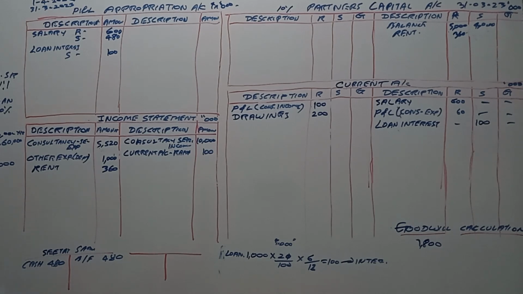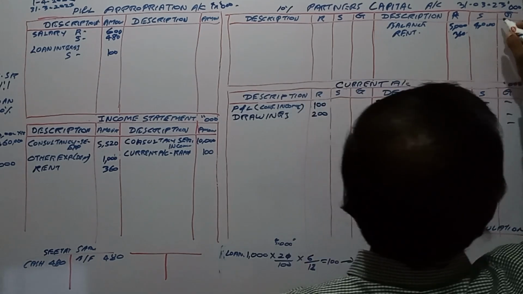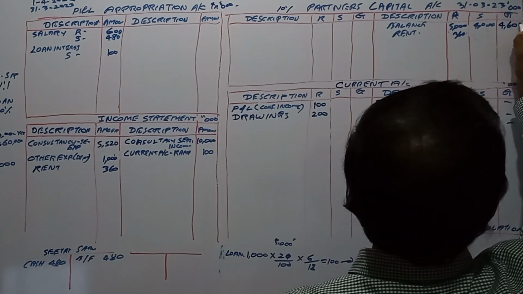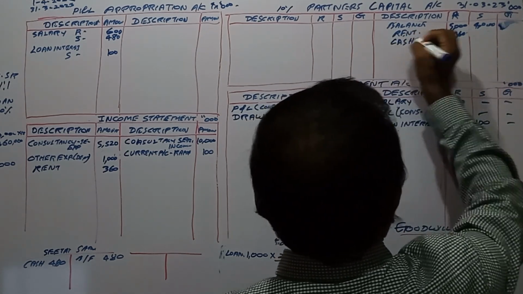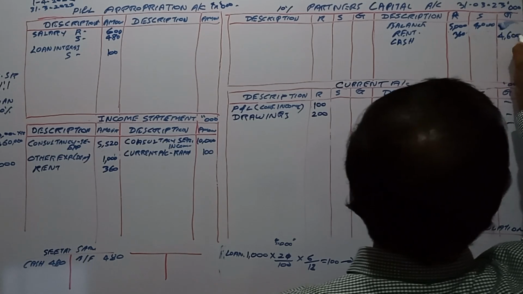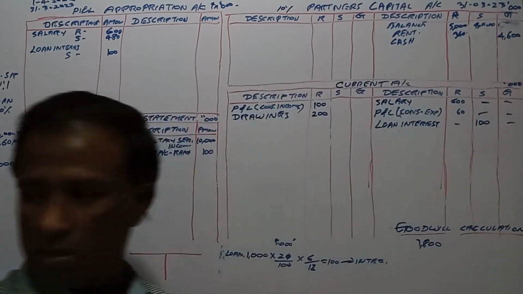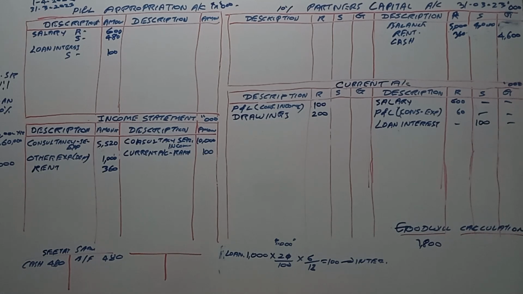He brought 4,600,000 as capital. Then you have to say here cash 4,600,000, right? And the goodwill is 1,800,000. The goodwill of the partnership is adjusted through the partners' capital accounts, right?